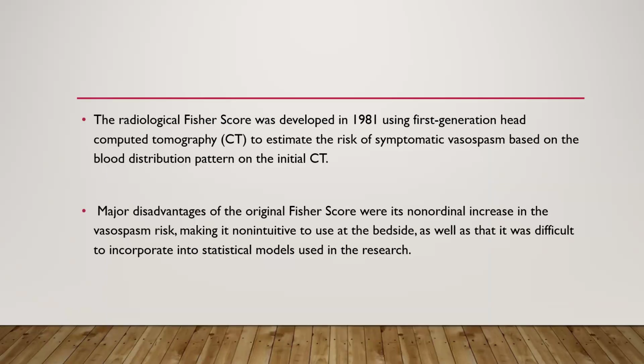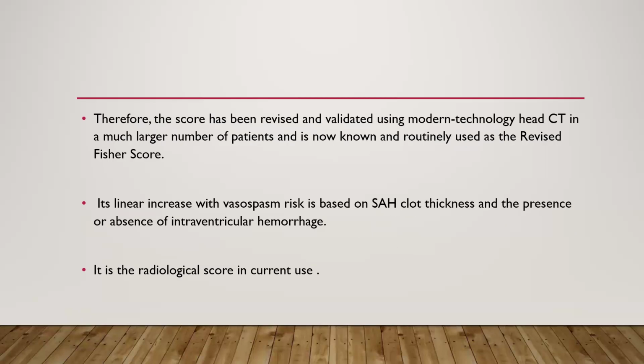The radiological Fisher score was developed in 1981 using first generation head CT to estimate the risk of symptomatic vasospasm based on the blood distribution pattern on initial CT. The major disadvantage of the original Fisher score was its non-ordinal increase in the vasospasm risk, making it non-intuitive to use at bedside, as well as difficult to incorporate into statistical models used in research.